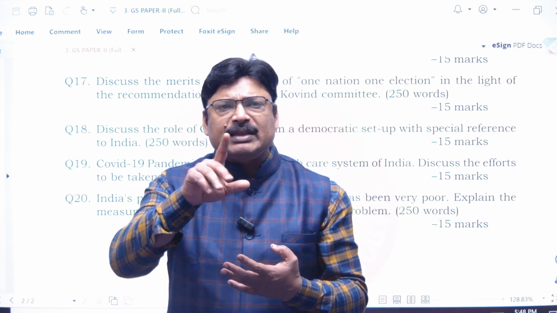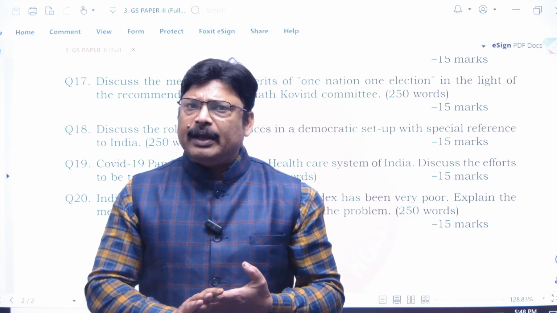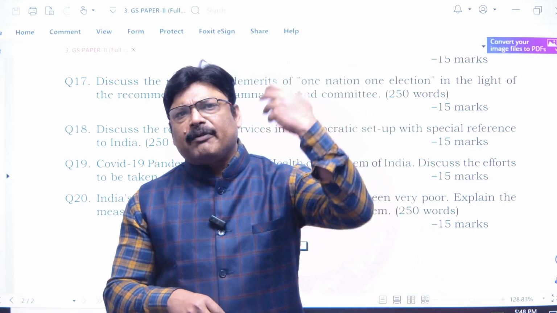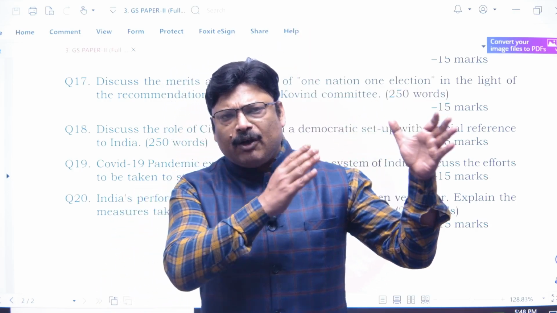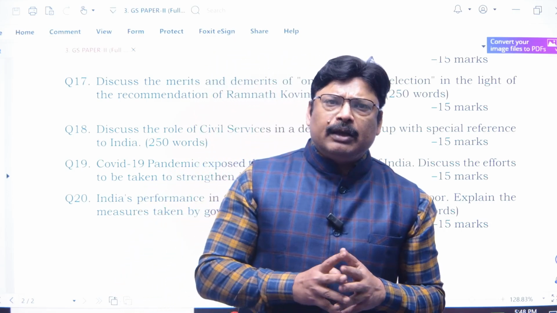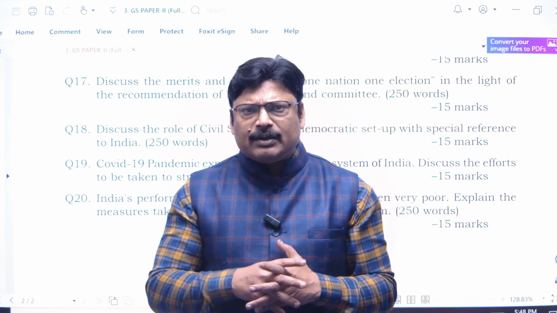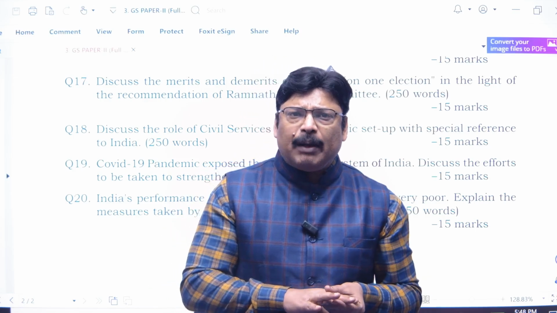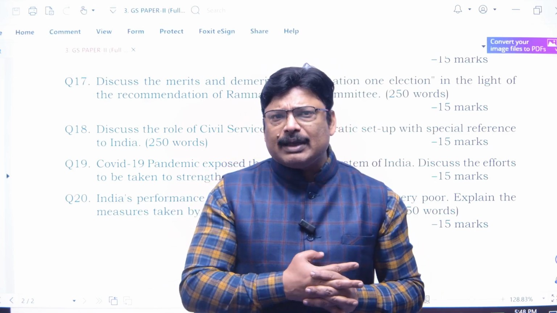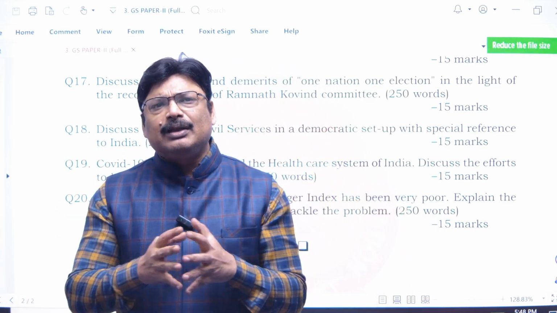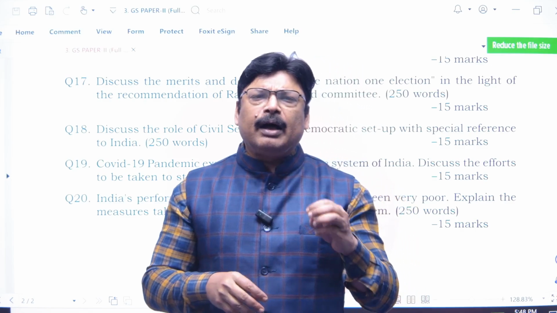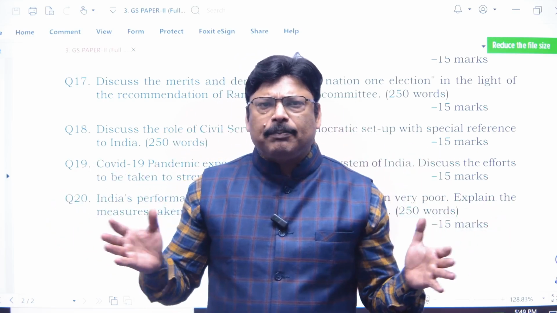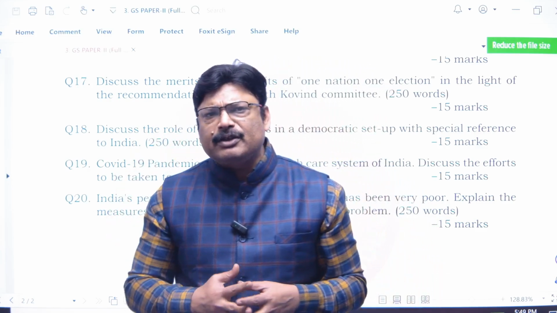Apart from this, an amendment has to be made in the panchayats as well. Panchayat elections should also be incorporated with the central one, and should be held at the same time, not at different times. So this was the recommendation. It recommended that we have to amend Article 82A of the Constitution, for ensuring that we have all the elections at one point of time. So these were the basic recommendations by this committee.